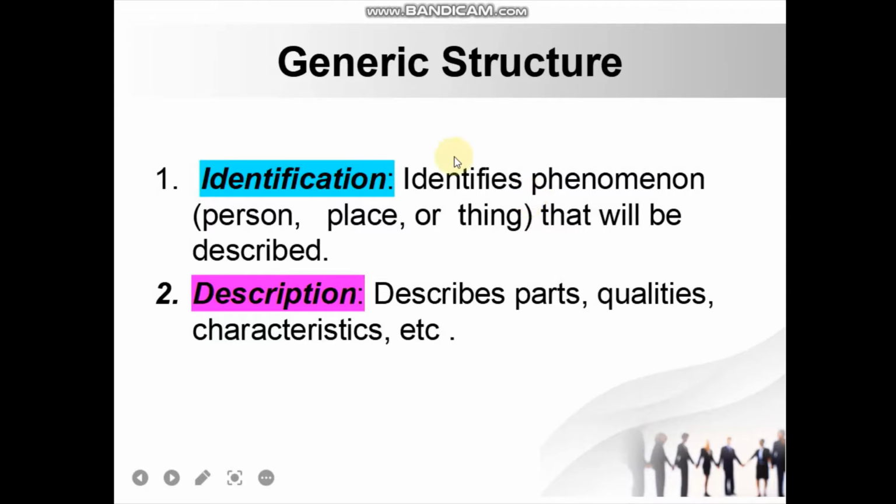It means that descriptive text identifies the phenomenon, place, person, or even thing that will be described. And then what is generic structure number two? The generic structure number two is description. What does it mean? Descriptive text describes parts, qualities, characteristics.